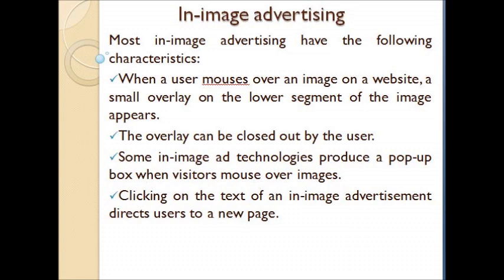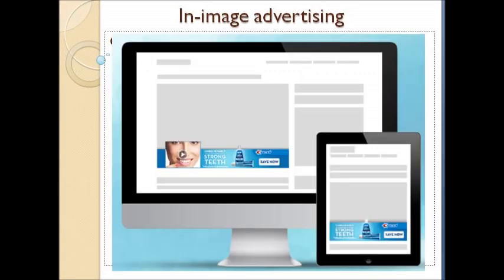Some in-image ad technologies produce a pop-up box when visitors mouse over the image. Clicking on the text of an in-image advertisement directs users to a new web page. If you click here, you will be directed to a website related to that advertisement. So this is in-image advertisement.